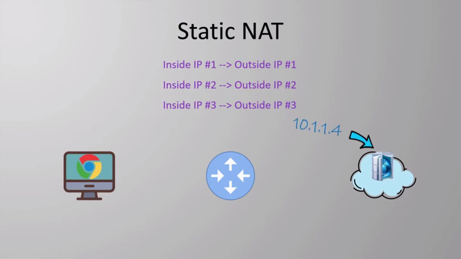People on the internet can then access our web content using the public IP that we configure in the static NAT. The downside to static NAT is that we use up public IP addresses very quickly, as we need a public IP for every static NAT rule.